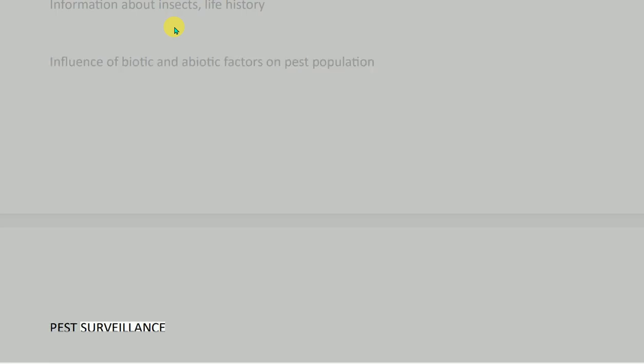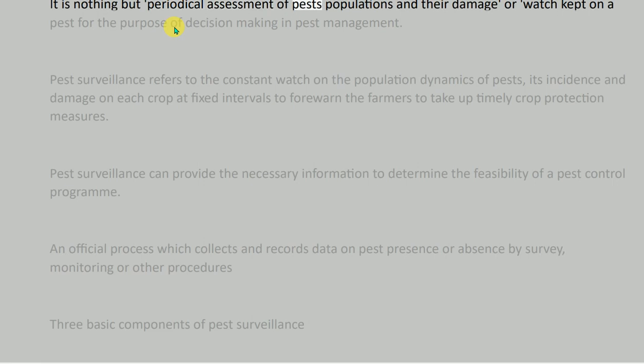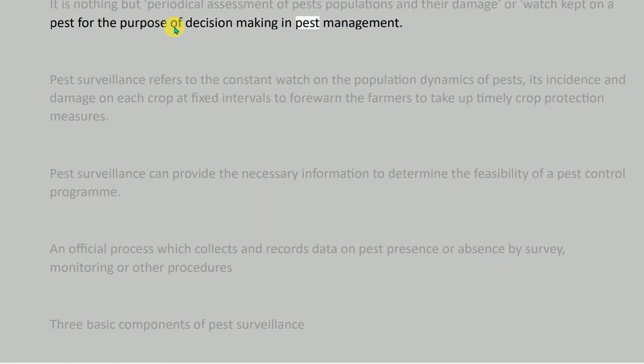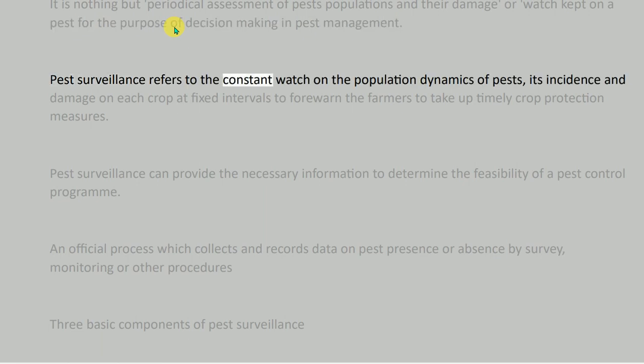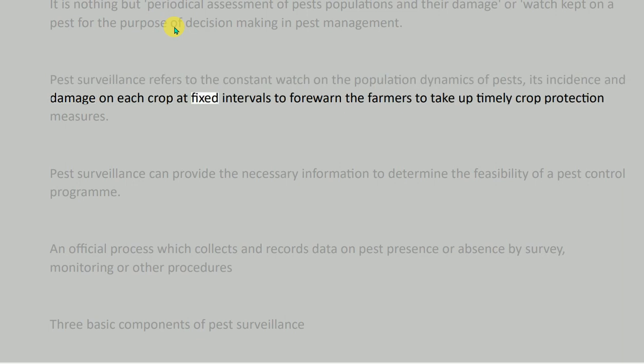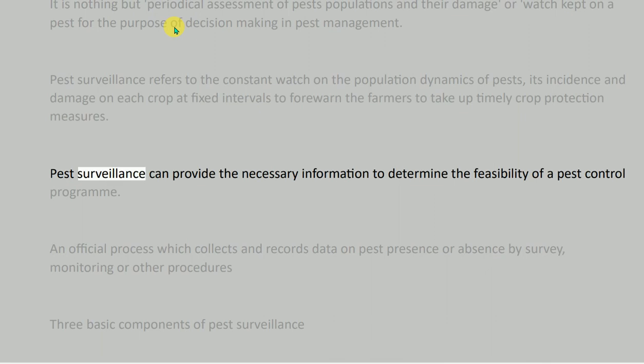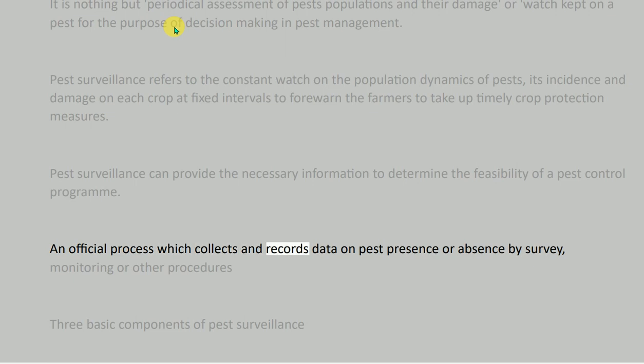Pest surveillance: it is nothing but periodical assessment of pest populations and their damage, or watch kept on a pest for the purpose of decision making in pest management. Pest surveillance refers to the constant watch on the population dynamics of pests, its incidence and damage on each crop at fixed intervals to forewarn the farmers to take up timely crop protection measures. Pest surveillance can provide the necessary information to determine the feasibility of a pest control program. It is an official process which collects and records data on pest presence or absence by survey, monitoring or other procedures.